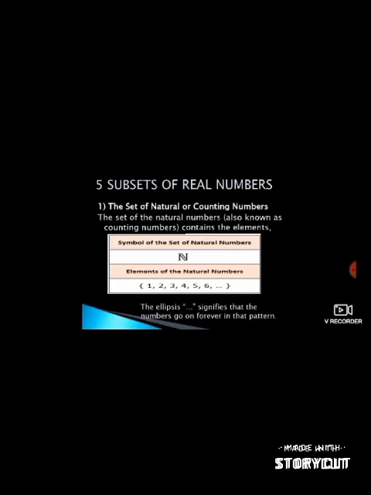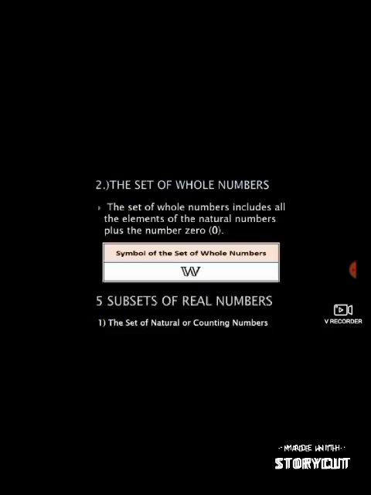So here are the 5 subsets of real numbers. The first one is the set of natural or counting numbers. The set of the natural numbers, also known as counting numbers, contains the elements. The symbol of the set of natural numbers is the letter N that you can see inside the box in the second column, and the elements of the natural numbers are the set of 1, 2, 3, 4, 5, 6, and so on. The ellipsis, or the 3 dots, signifies that the numbers go on forever in that pattern, or walang hanggan or walang katapusan.